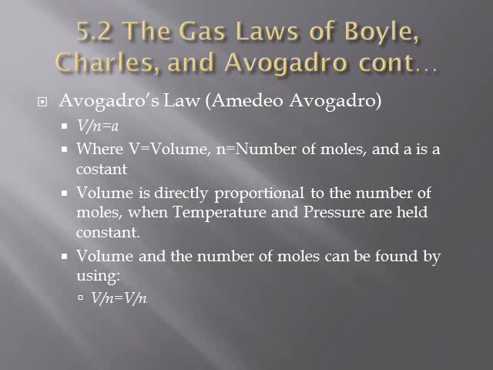Volume is directly proportional to the number of moles when temperature and pressure are held constant. For a gas at constant temperature and pressure, the volume is directly proportional to the number of moles. Volume and the number of moles can be found by using V1 over n1 equals V2 over n2.